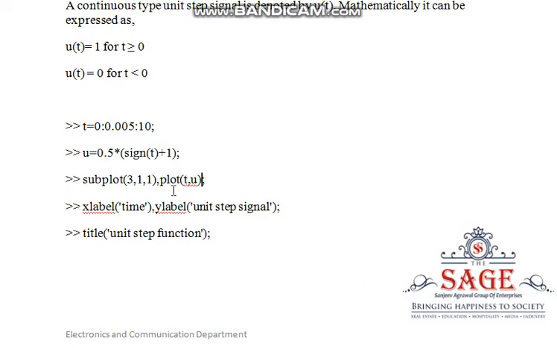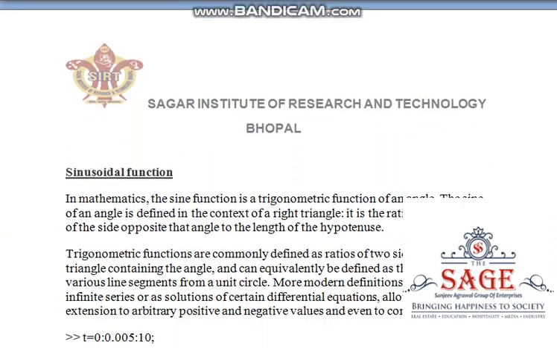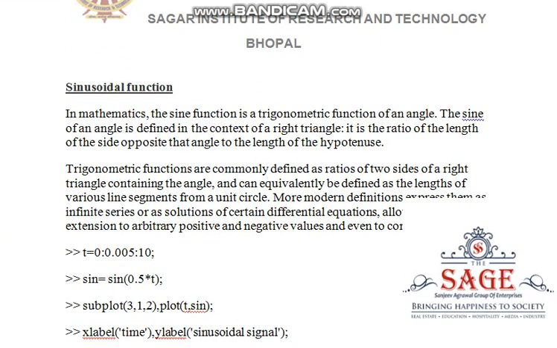Now we will label the graph. Now x label will be time, so we have written the command as xlabel in brackets inverted commas time and ylabel as the magnitude of the unit step signal. Now we can also label the title of this graph as unit step function with the help of title. So with this code we can plot the unit step signal.